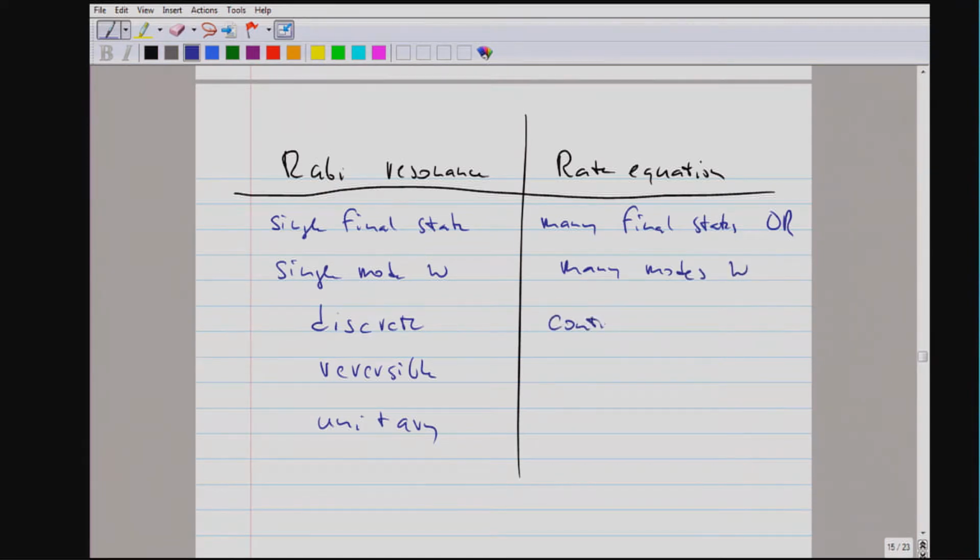We are naturally dealing not with a discrete number, but with a continuum of states. The time evolution has become irreversible and is therefore no longer a unitary evolution, but a dissipative evolution.